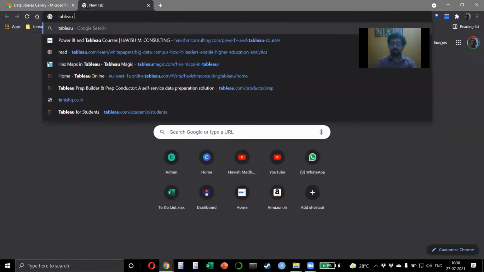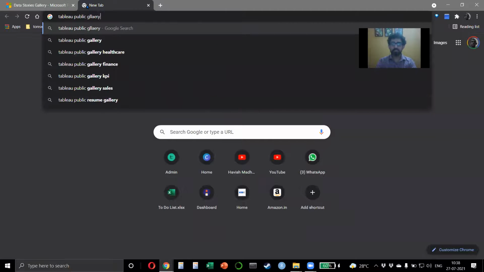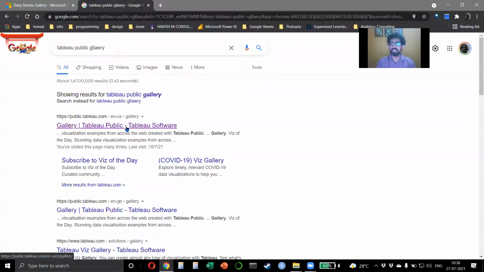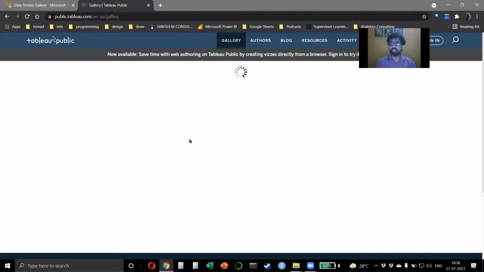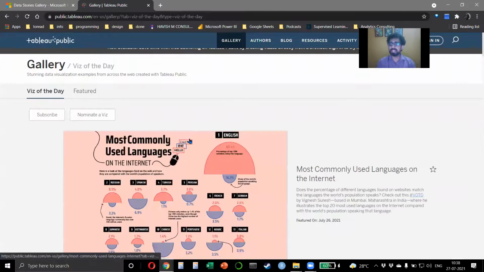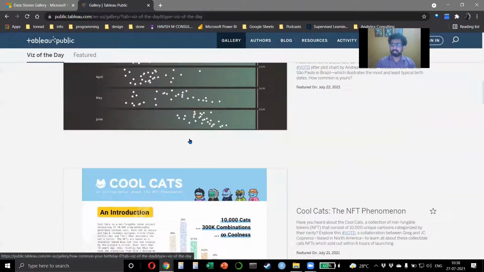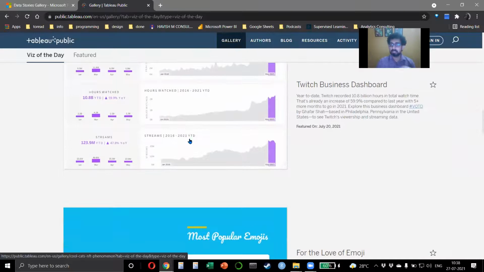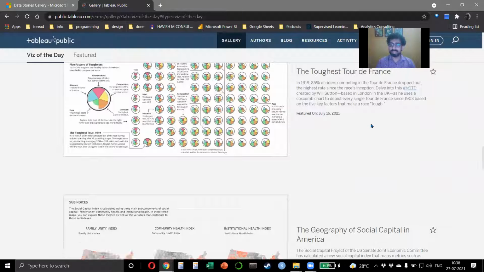Similarly, you have the Tableau Public Gallery. Here also you will find hundreds of different ideas of different types of dashboards. Now see, some of these might be very difficult and you might not know how to make them. That's okay, right? But at least maybe one idea from here, one idea from there, you can do that, right? I hope that helps.